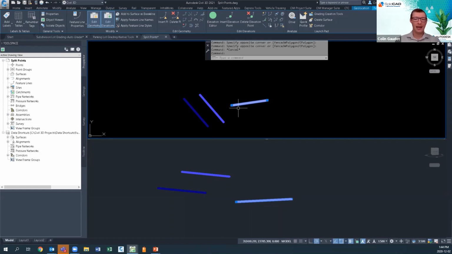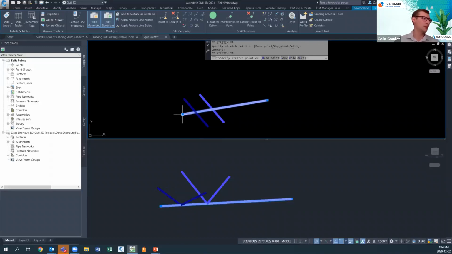So with that being said, Civil 3D and Autodesk have put in some certain rules to deal with elevations of feature lines when they cross. So if I were to take this lightest feature line and cross that first line, you can see that the middle blue line there is taking the elevation of the lighter blue at that intersection point. Now I could do the same, dragging it across the navy blue as well.